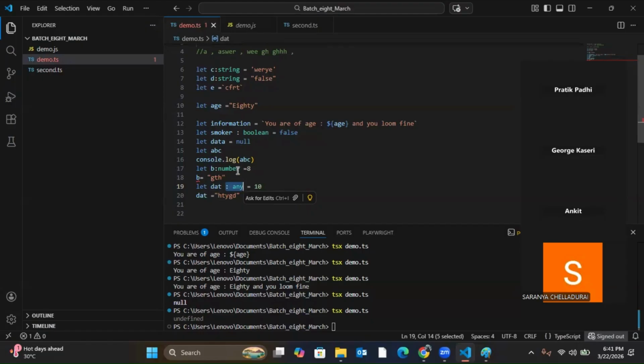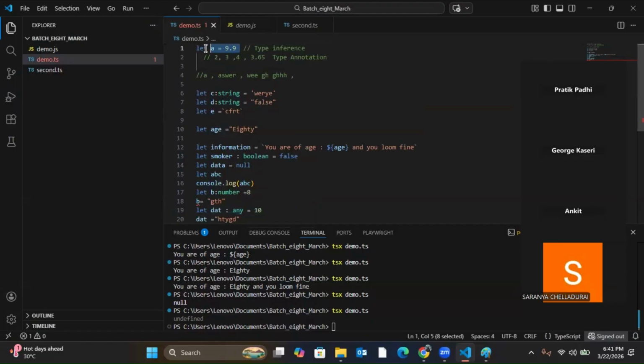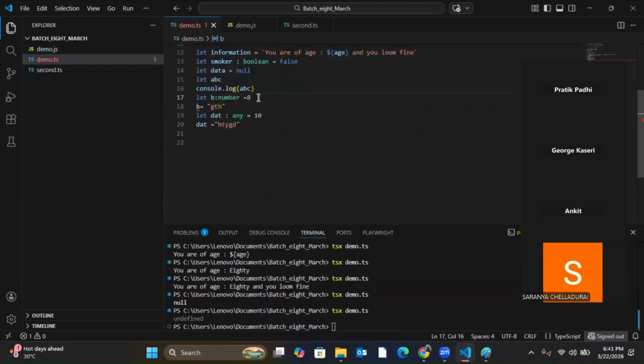For number, if I write let a is equal to 9, then TypeScript understands, even though I have not said it, that it is a number. But can I do it for any? Just think a little bit and you'll answer it. It's in front of you only.